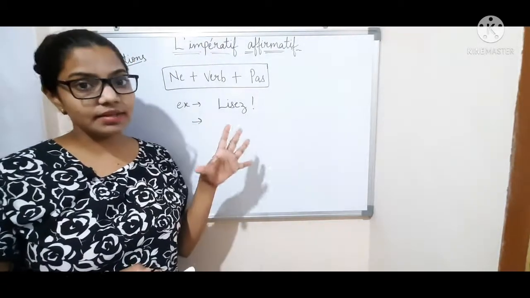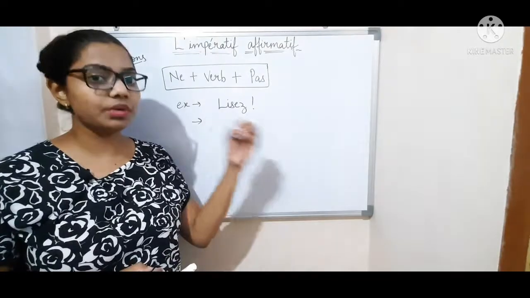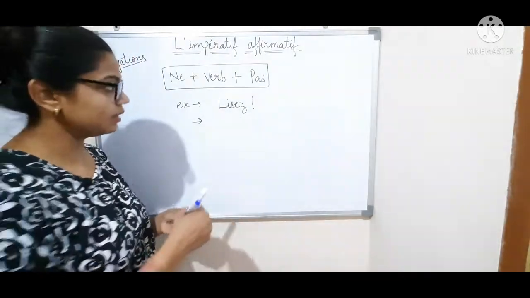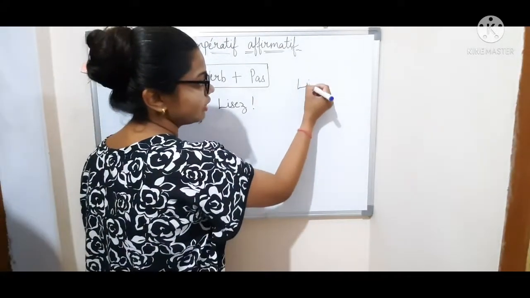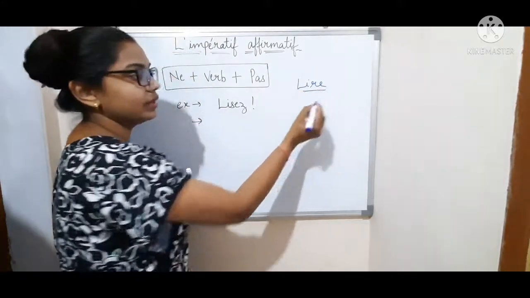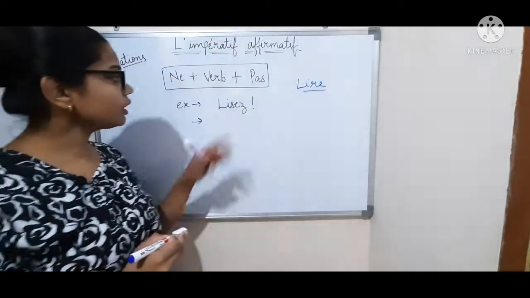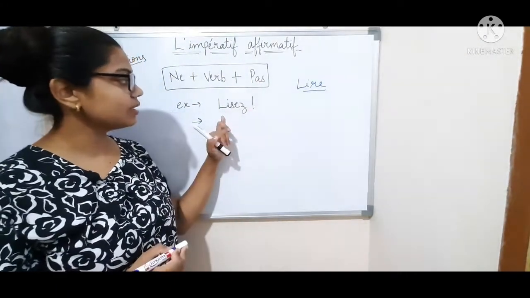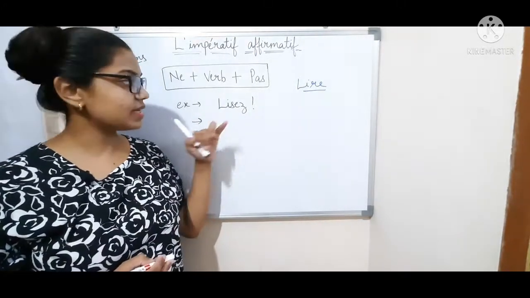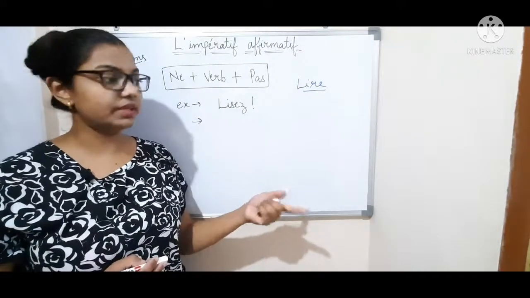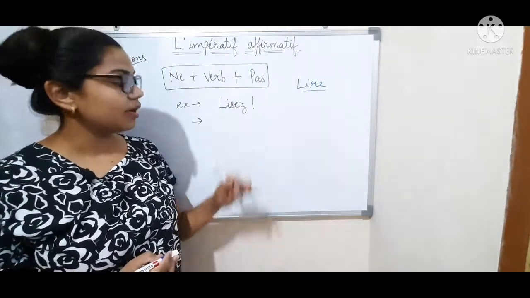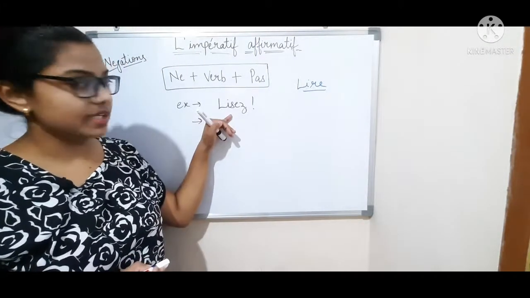Lire, L-I-R-E, is a verb which means to read. Here I conjugate lire as lisez, as I give the order to read. So lisez. This is a positive statement.